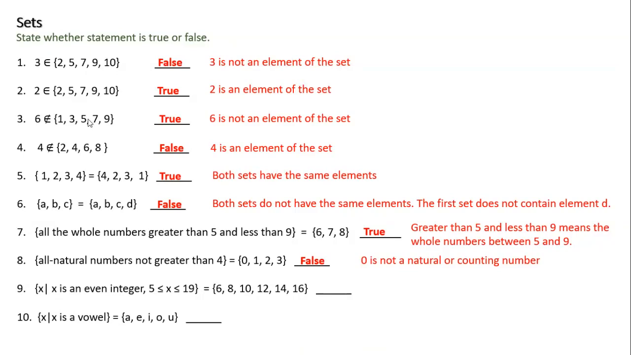Okay, how about number 9? X, now this one's in set builder notation. X such that X is an even integer.